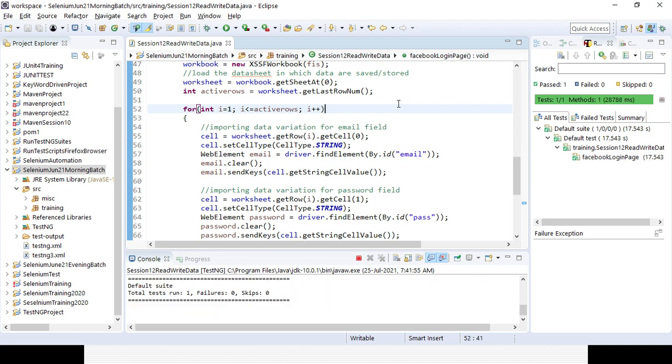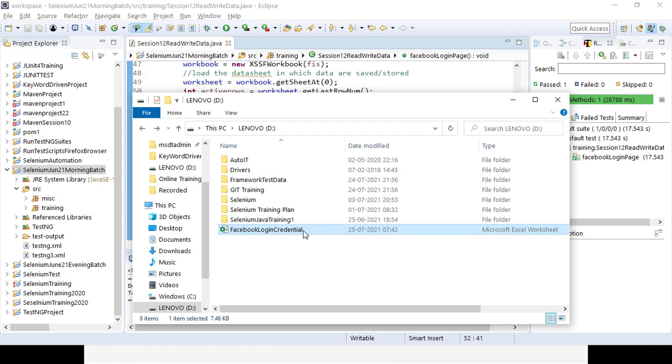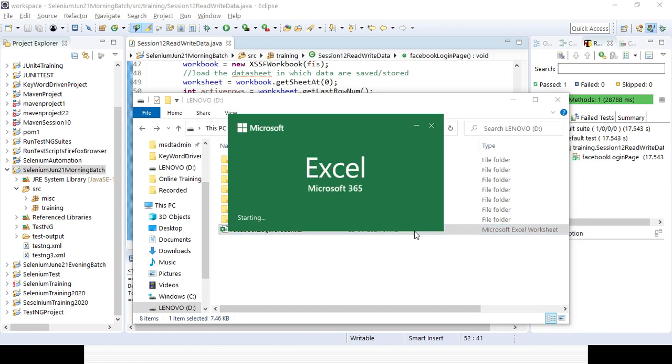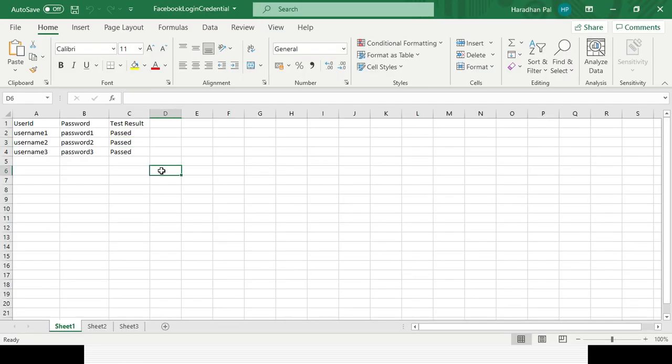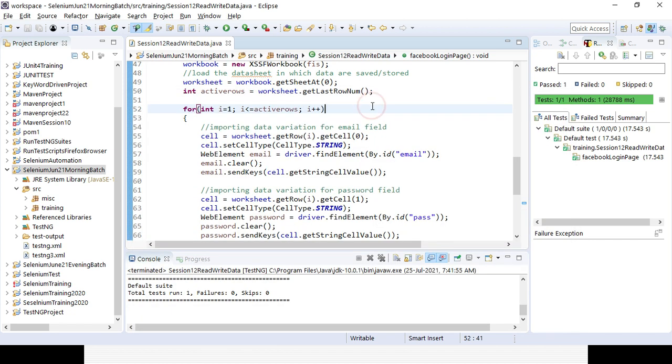Let's see now whether the Excel sheet has been updated or not. You can see 7:42, the last update time. Now if you open it, you can see it has been updated with the pass result in all the fields. Let's remove it and add 2 more rows here, and let's see whether the data for the 5 rows is taken and the test result is updated or not. So let's save it and try to run it now.